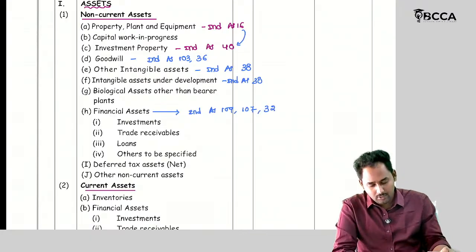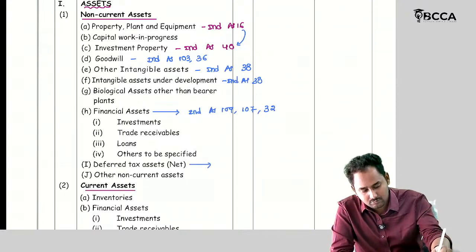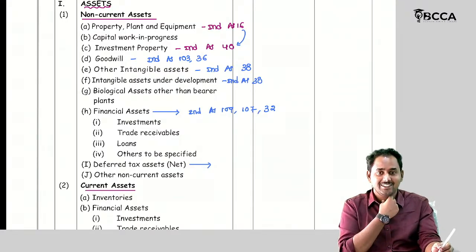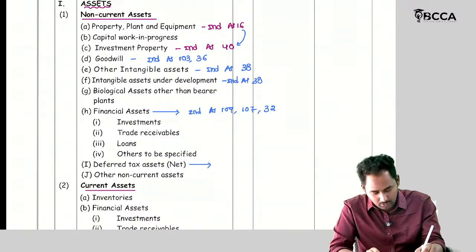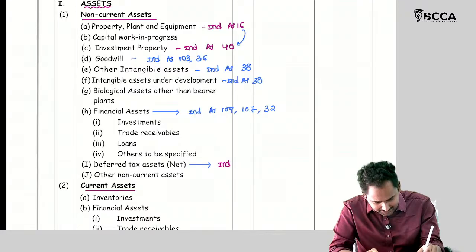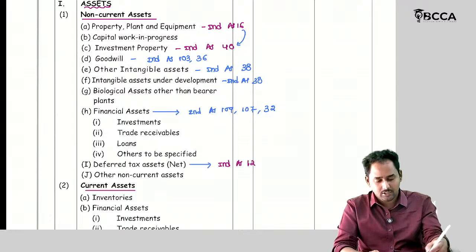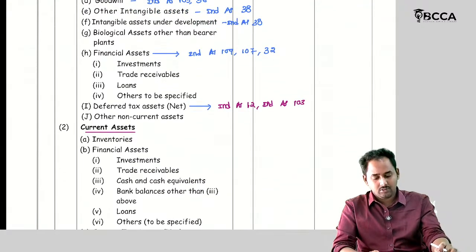Okay. Then the deferred tax asset concept. Tell me the Ind AS name. Deferred tax assets. Of course, in consolidation there is a concept of deferred tax asset, but it is mainly dealt with by Ind AS 12 Income Taxes. Okay. So of course, there is a connection with Ind AS 103 also.